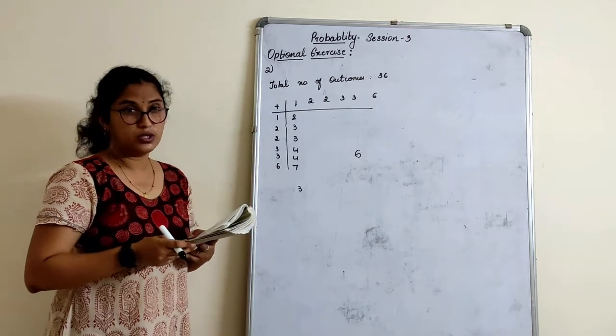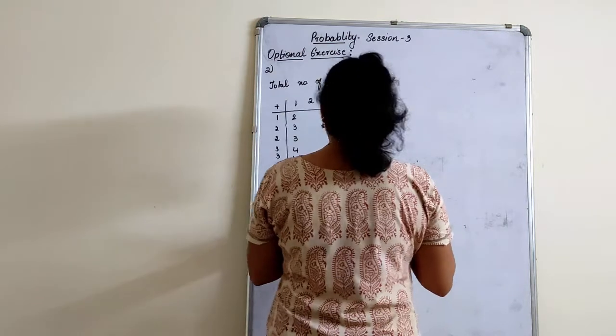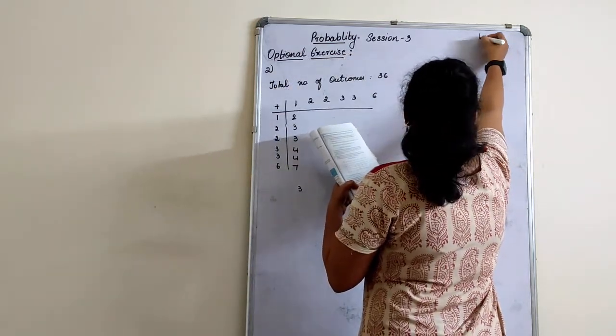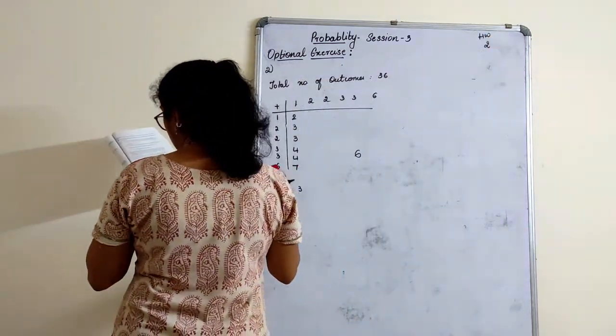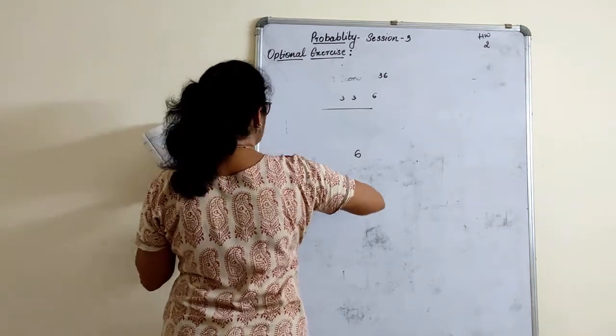So I think this is one simple one. You can mark this for homework. So probability optional exercise, second one, I am marking this for homework. We'll quickly start with the next one. A very small exercise, 3 more sums.